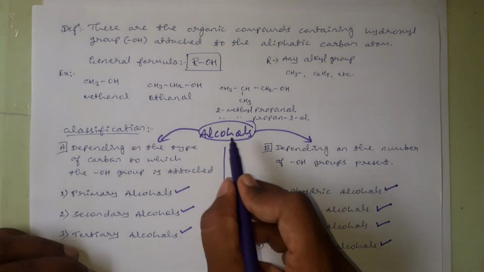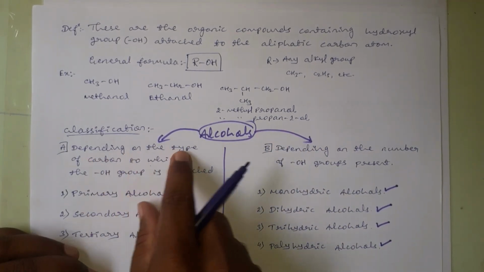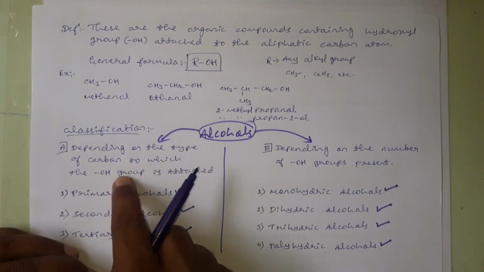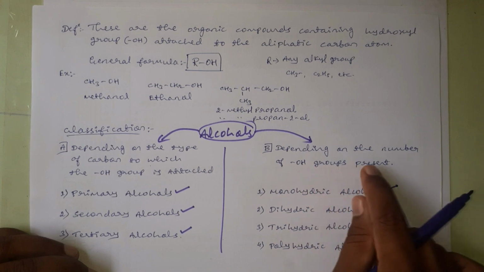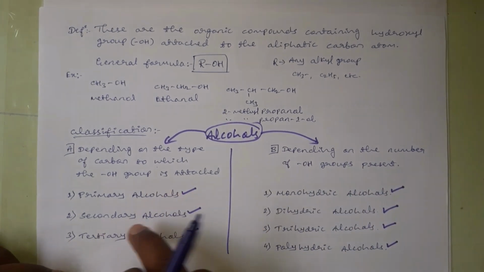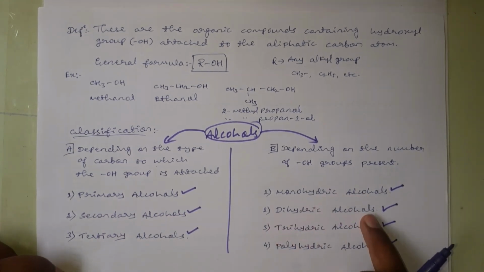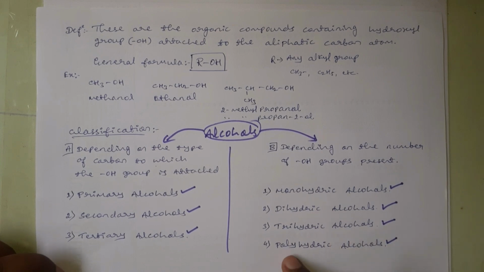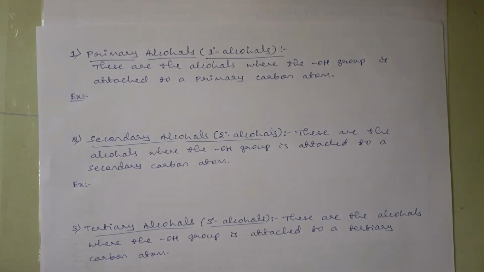Dear students, alcohols are mainly classified into two categories. The first one is depending on the type of carbon to which the OH group is attached, and the second one is depending on the number of OH groups present in a given compound. As primary alcohol, secondary alcohol, tertiary alcohol, and monohydric alcohols, dihydric alcohols, trihydric alcohols and polyhydric alcohols.